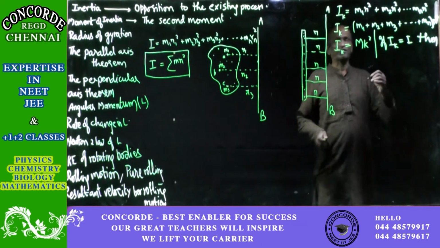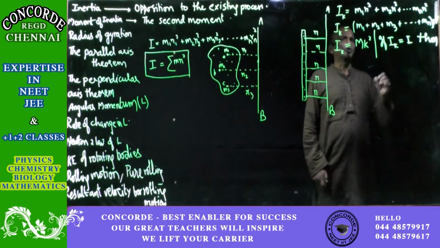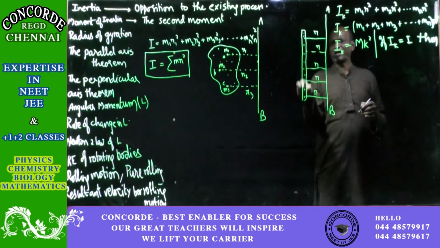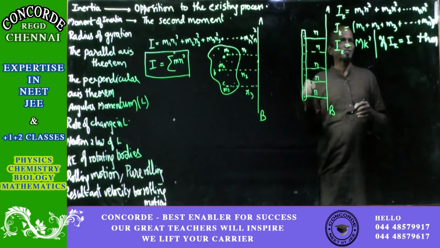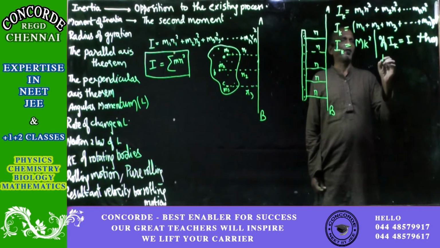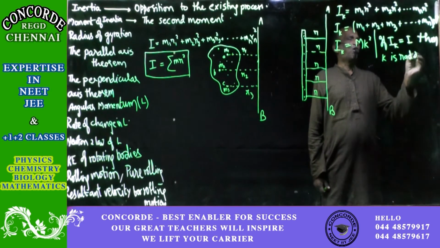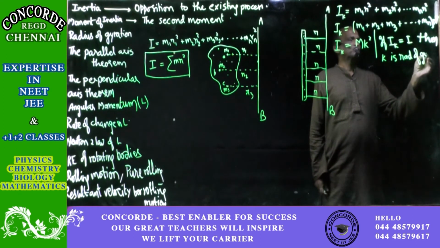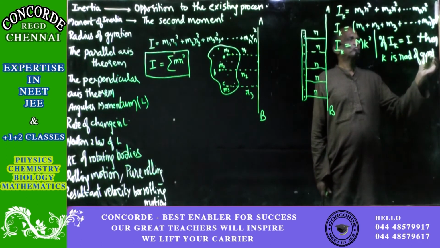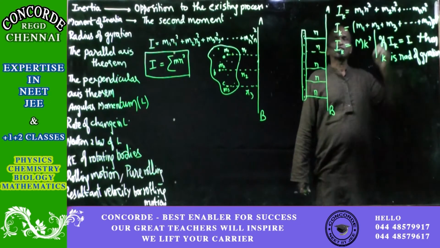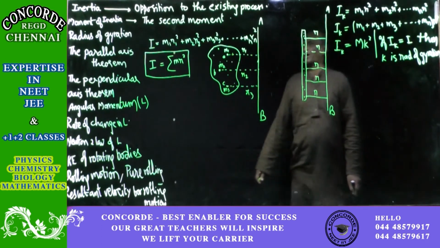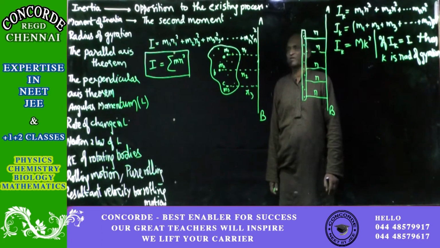There is no simpler method than this to explain the radius of gyration. Okay, then k is the radius of gyration. So we now have an idea about the radius of gyration.